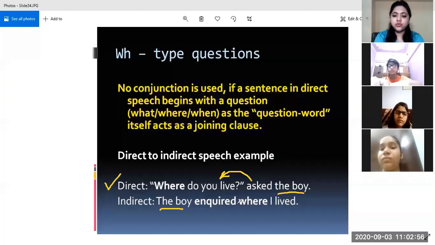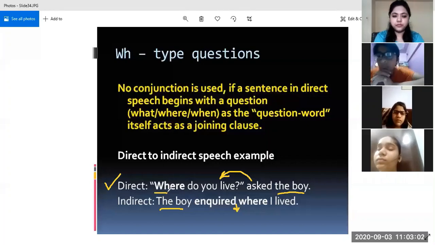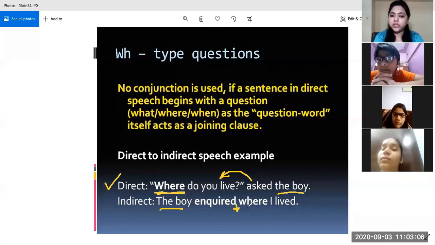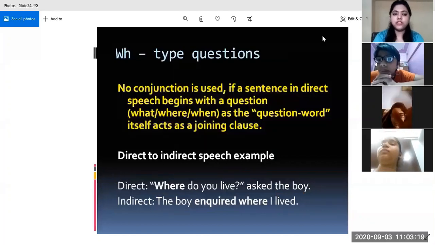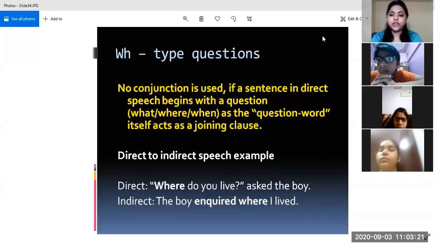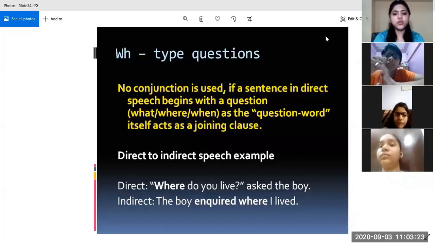We will not use that over here. Okay, no use of that. Why? Because this word which acts as the question word, it itself acts as the joining word. See, where. Okay, so where I live. This is what is meant when I said that we do not use any conjunction like that when we change an interrogative sentence from direct speech to indirect speech.